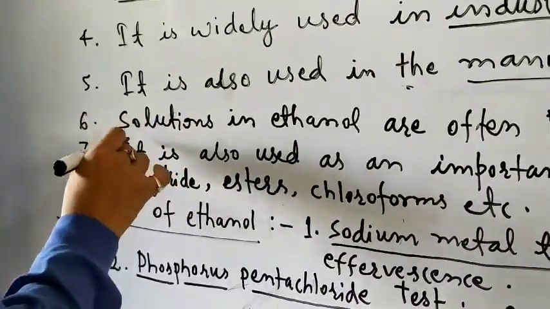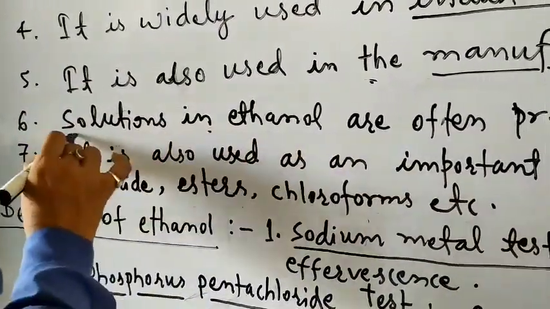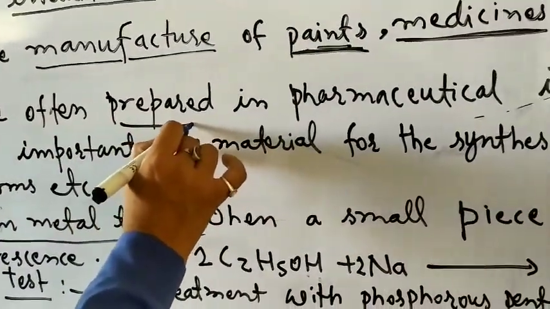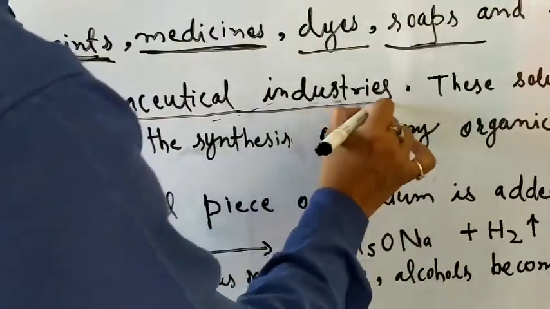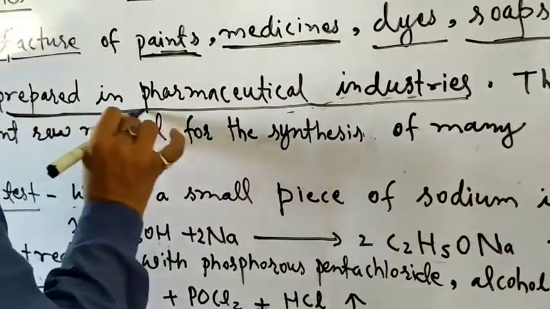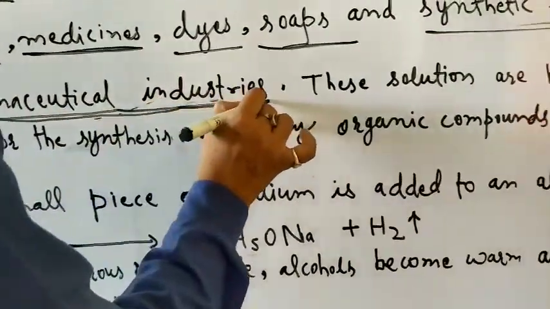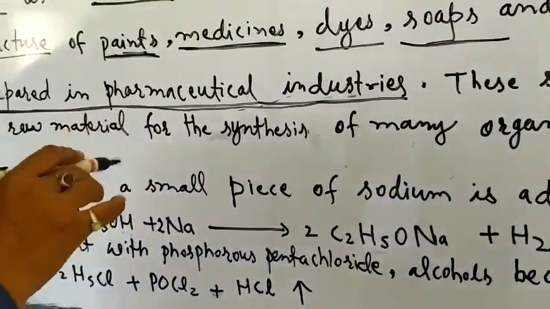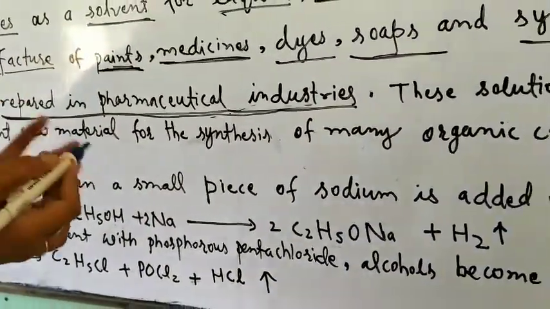Next one is solutions of ethanol. Solutions of ethanol are often prepared in pharmaceutical industries. Pharmaceutical industries are the industries that produce several types of medicines.